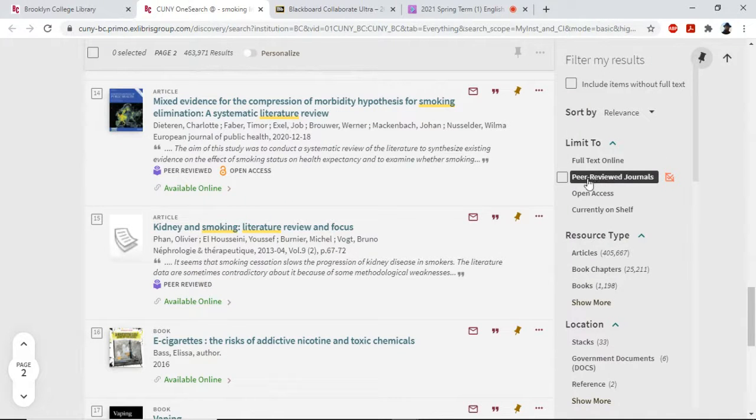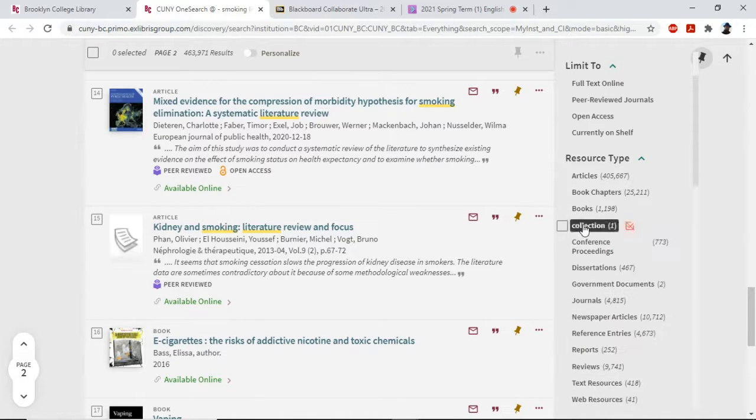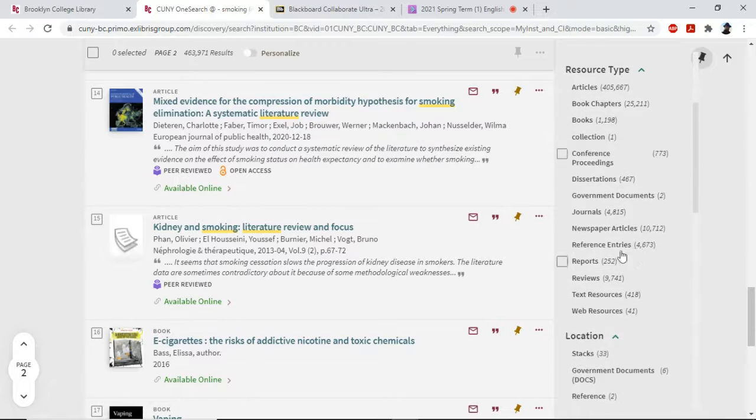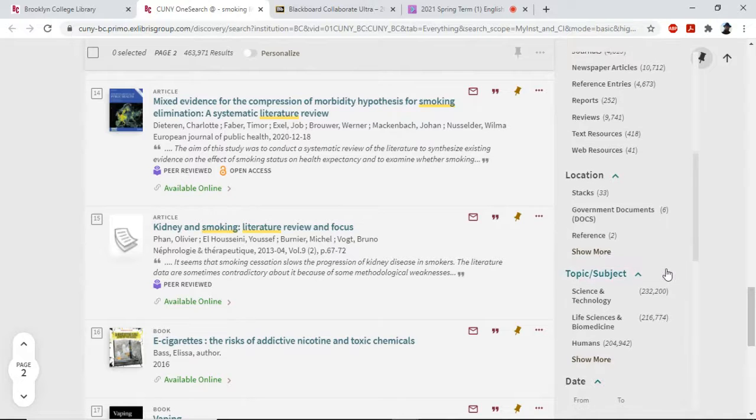For example, if what you're researching is getting a lot of popular sources as opposed to academic sources, then you might want to set this filter so you only get peer-reviewed journal articles. That could be helpful. You might want to only look at articles or only look at books. You see newspaper articles if you're trying to get some primary sources, what have you. All these different things. Again, just play around and see what works. See what different avenues lead you where.